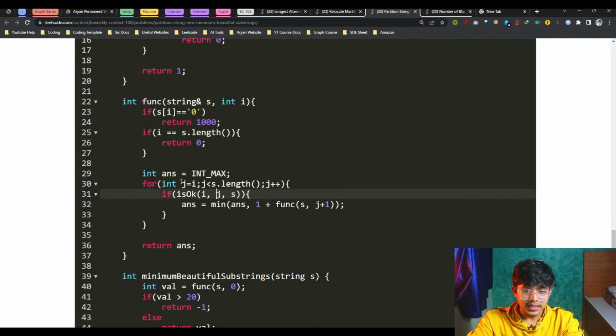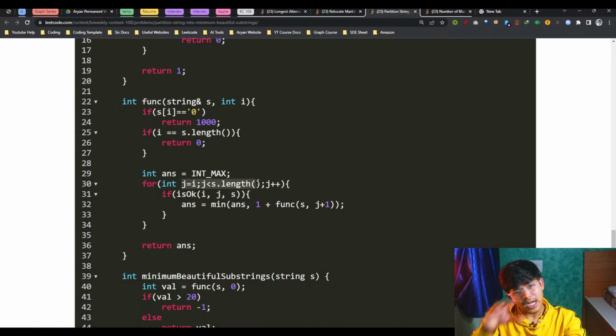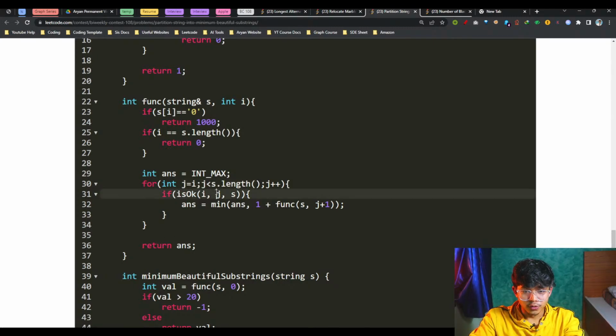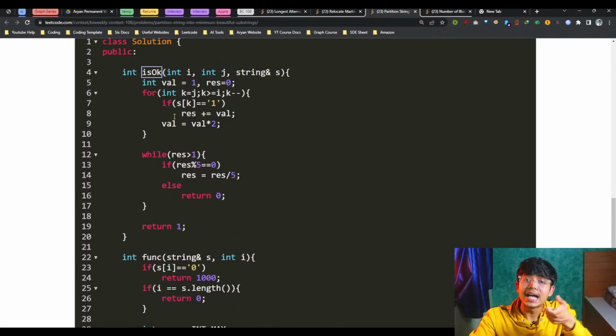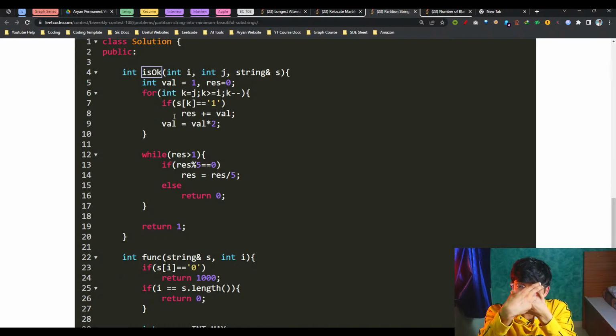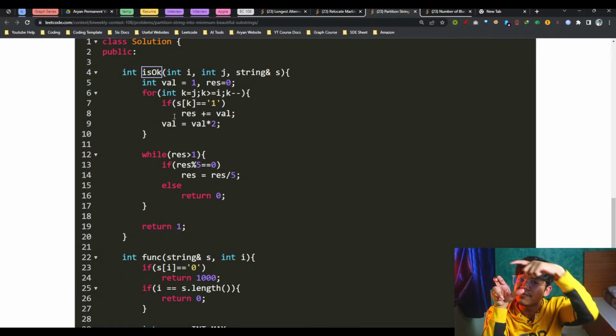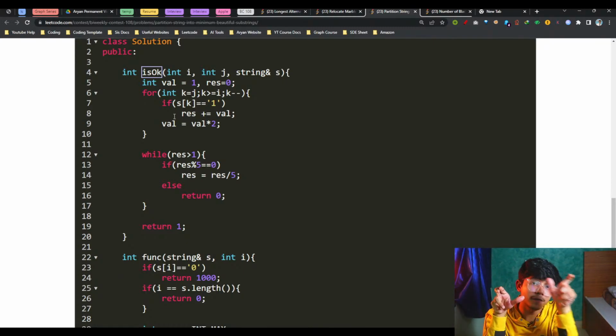Then from the starting index I go on to every index until the end. I try every substring, from i to j, and I'm asking, hey, is this okay? When I say okay, I convert the substring from i to j to a number and check if that number is a power of 5.